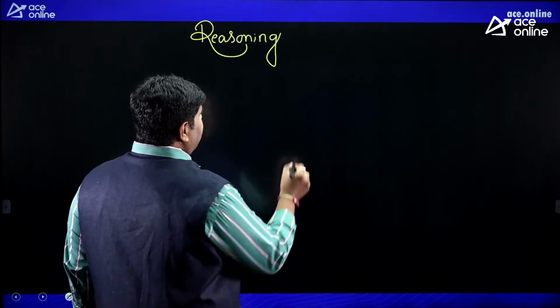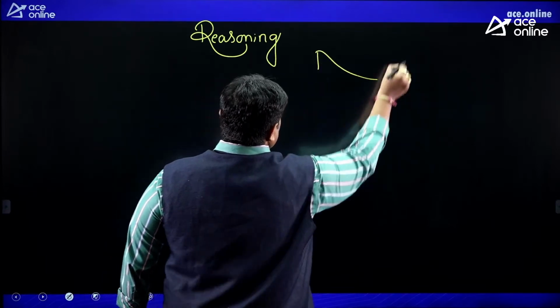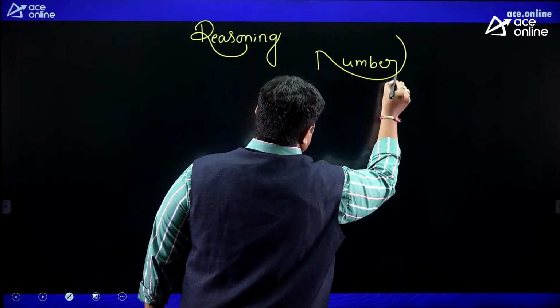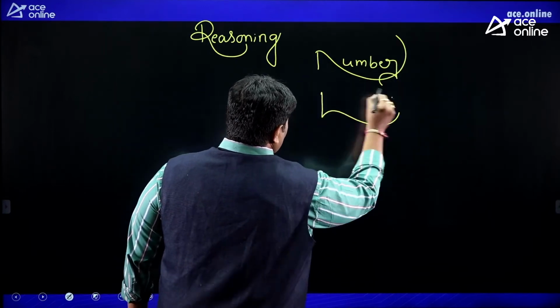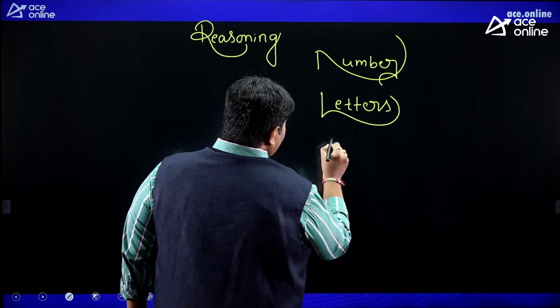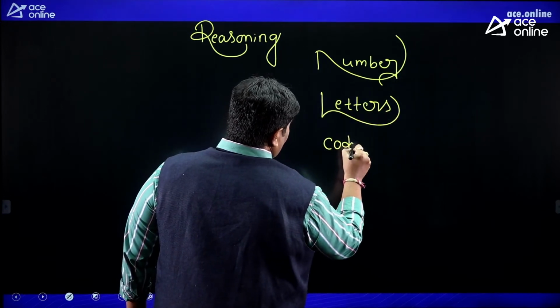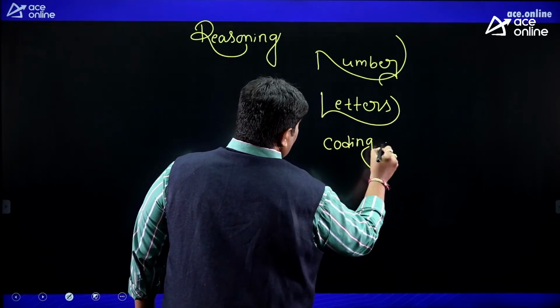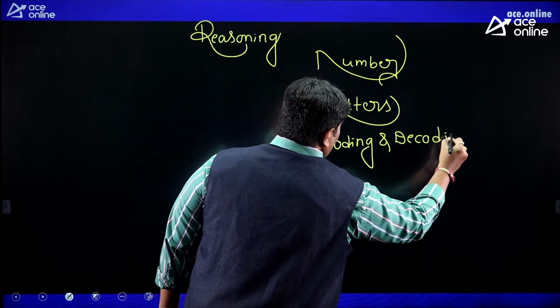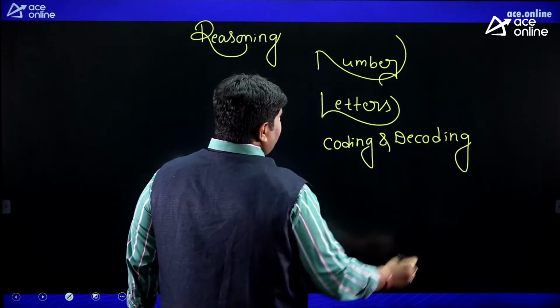In the reasoning point of view for SSC CGL, first concept, first priority, numbers. Next, letters. Next, coding and decoding.